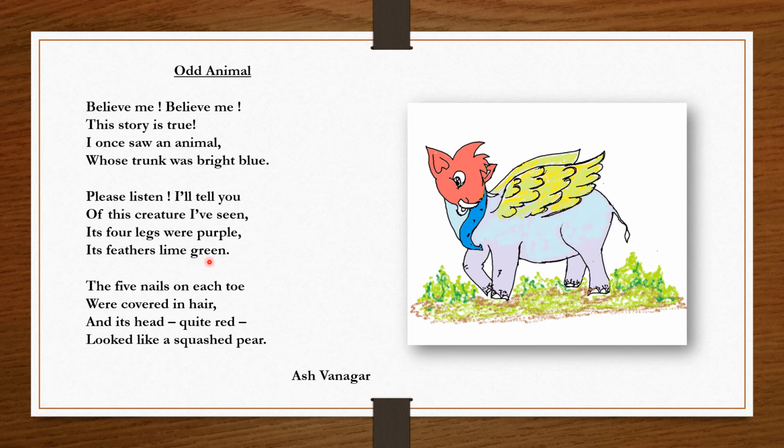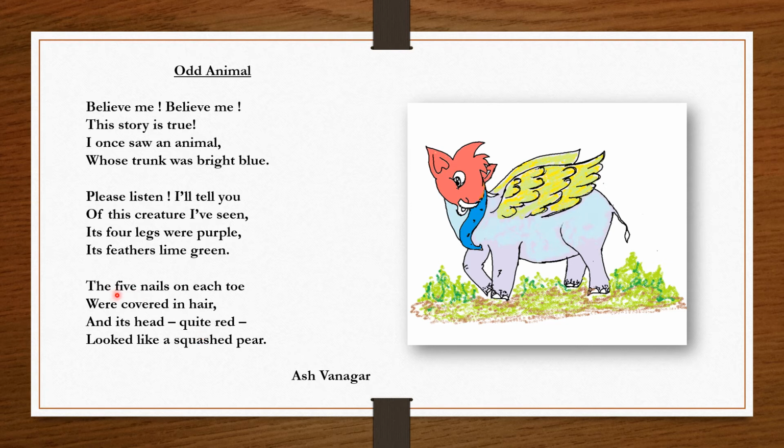Its feathers lime green, and this animal had feathers on its body. You can see here the feathers, and the color of the feathers was lime green. Yellow and green, when we mix them, the color we obtain is called lime green.